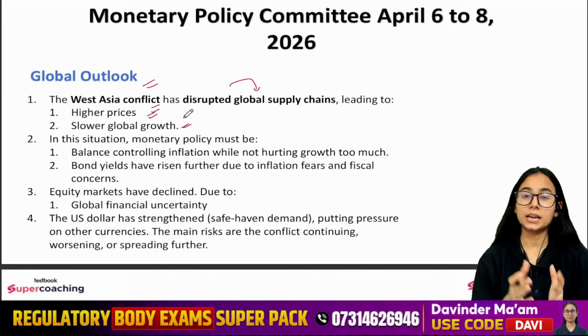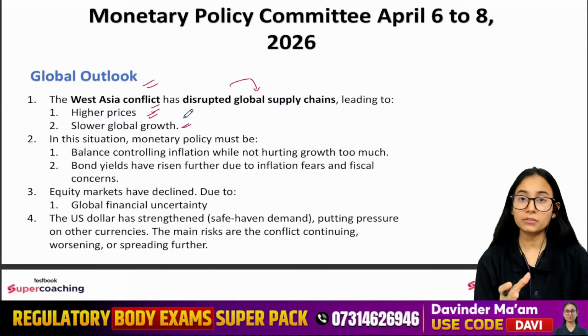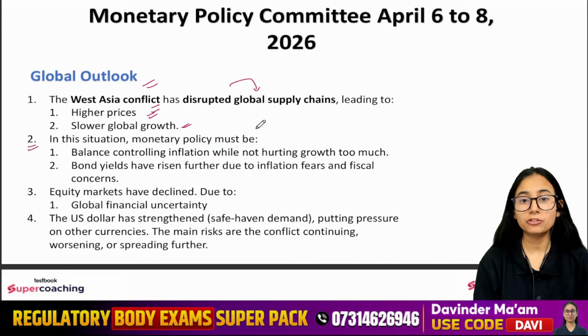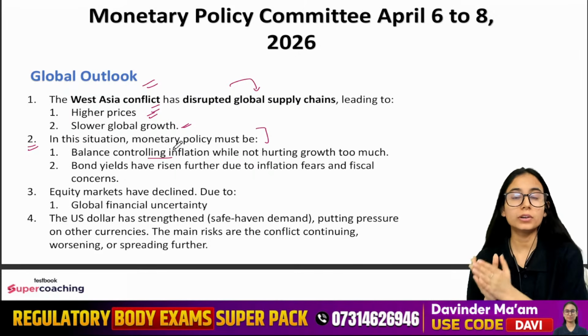So obviously there are West Asian countries which are fighting with each other. There is a war-like situation. So your global growth will get impacted by that. In this situation, the monetary policy thinks that we need to have control. We need to have a balance between inflation while also having control over the economy.